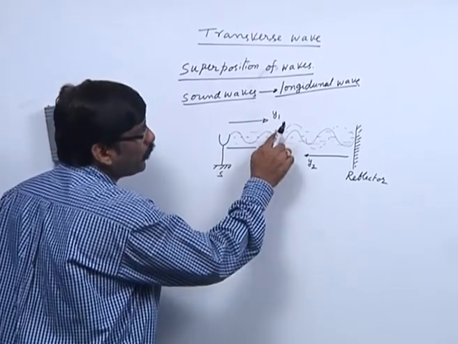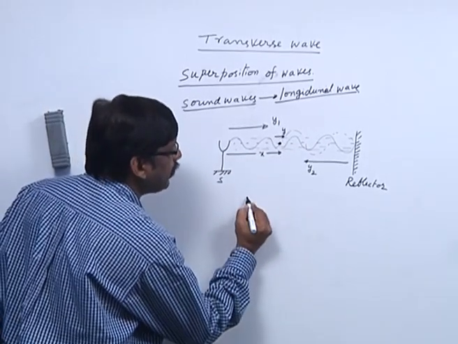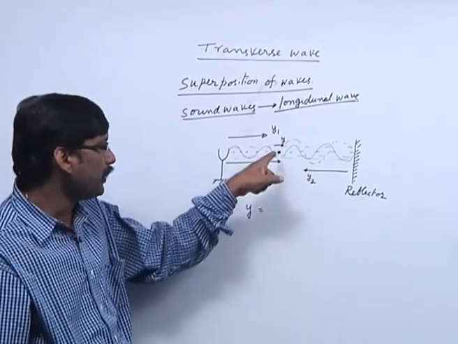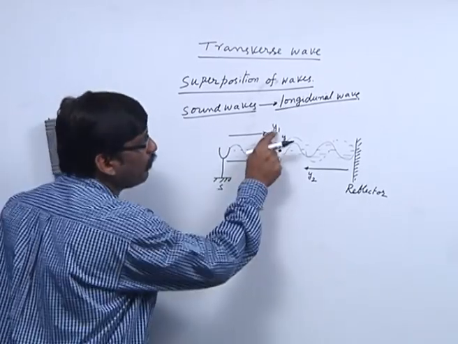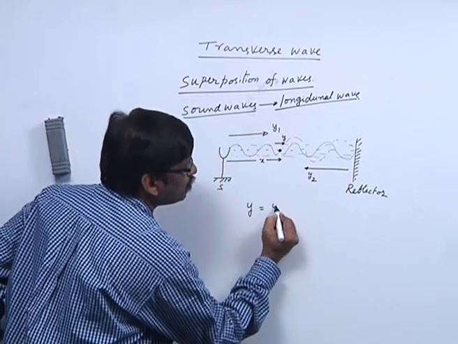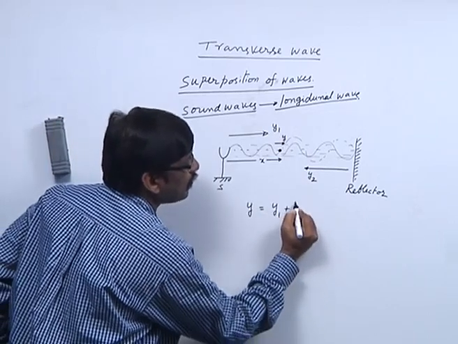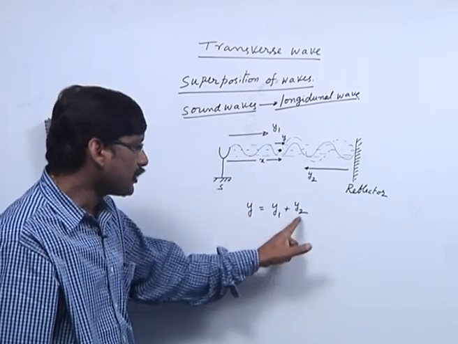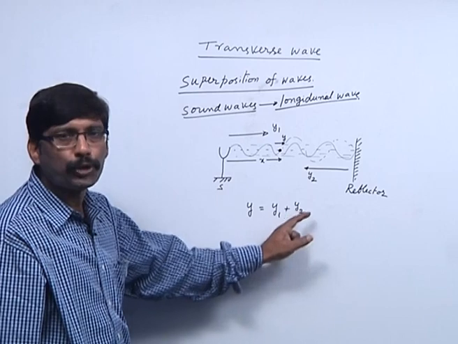Now, the resultant displacement y of the particle is the sum of these two. This equation is called the superposition principle.